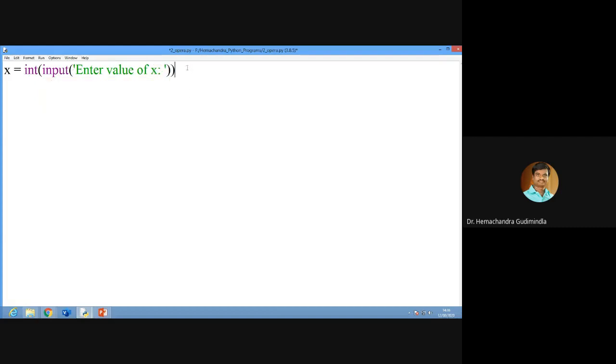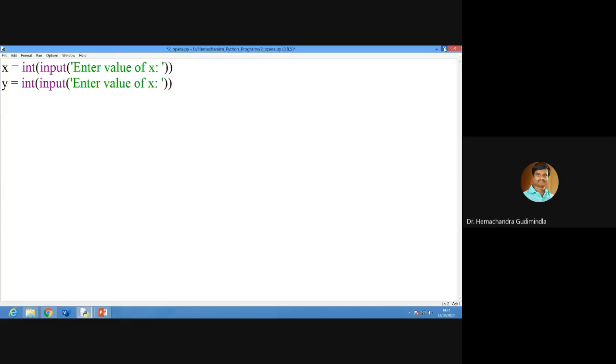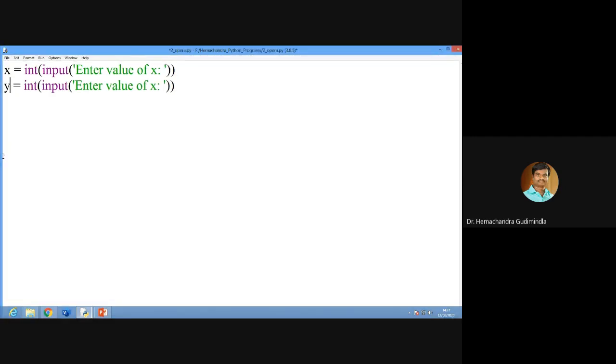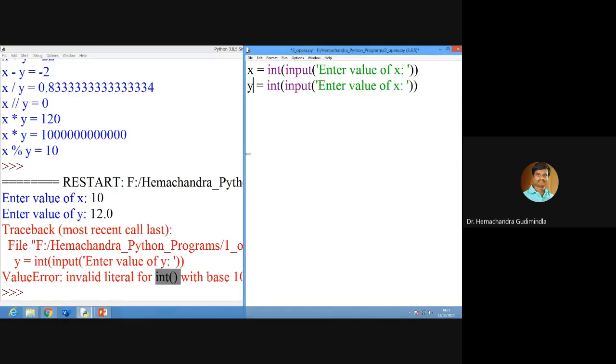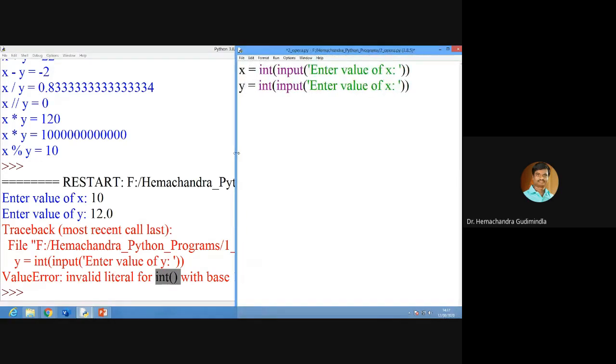In the same way, you can write for y also. You can see this on screen, right? x equal to some integer value I'm entering, y equal to some integer value I'm writing.